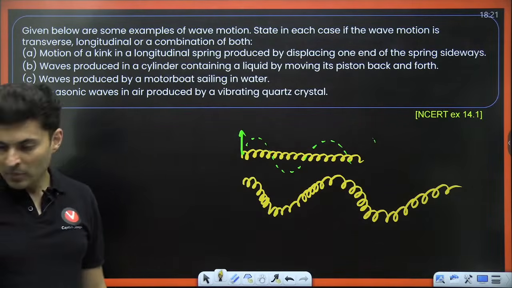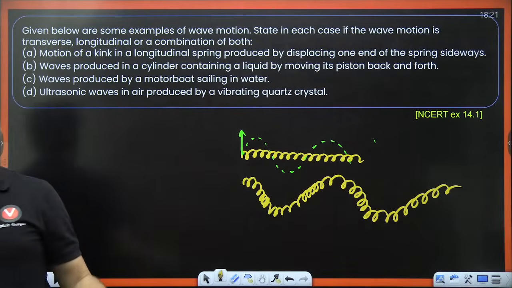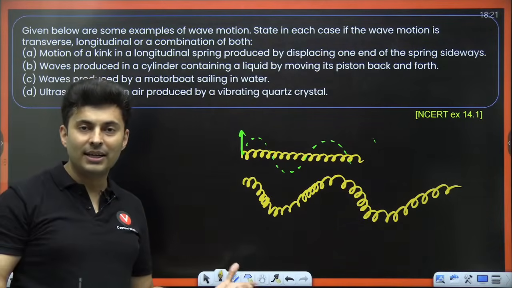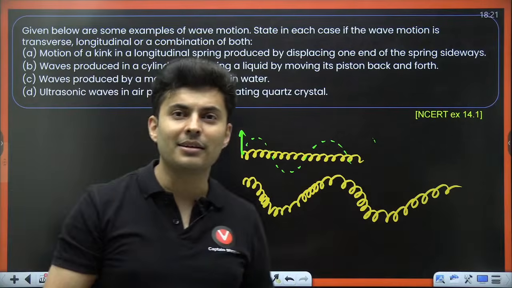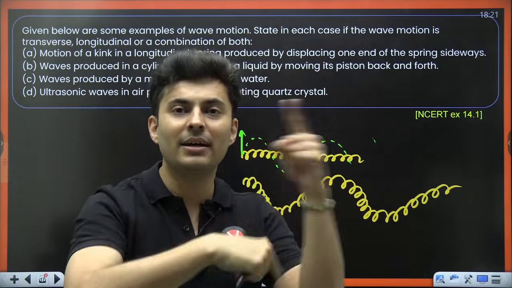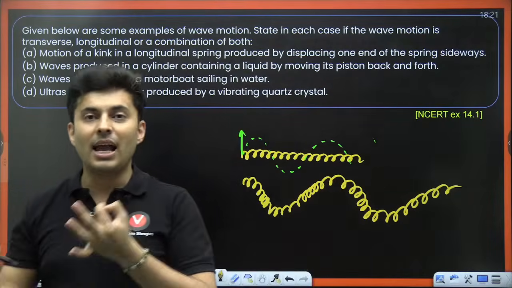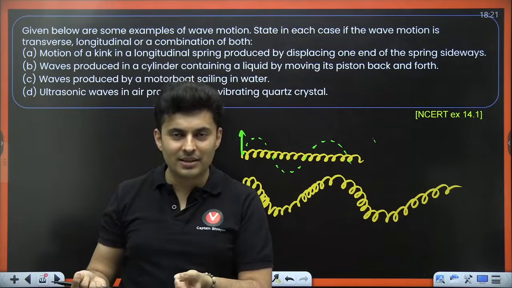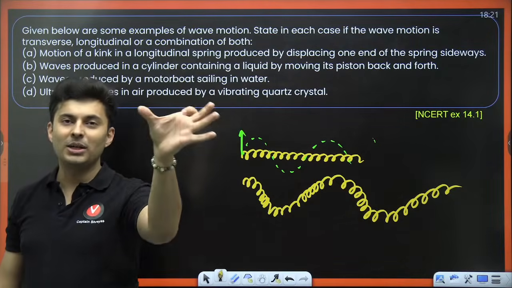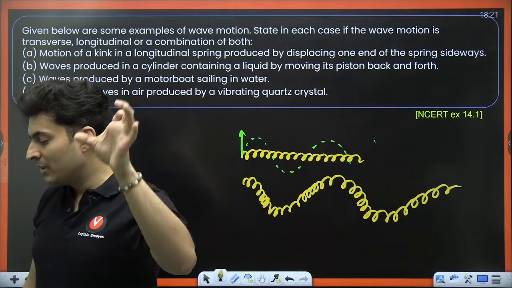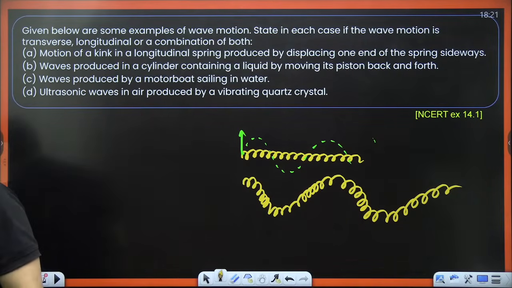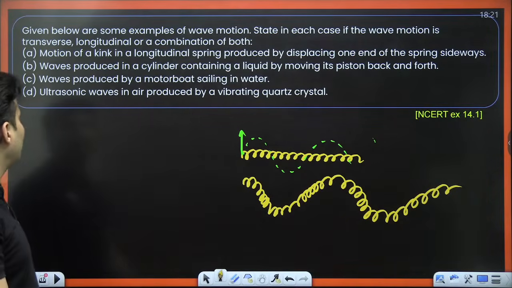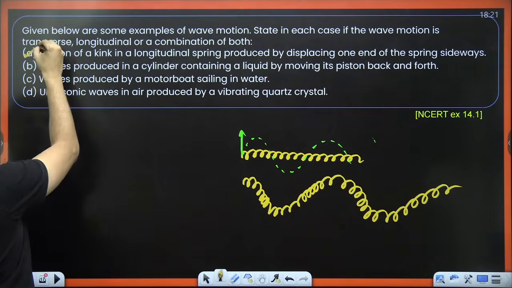Why 1 meter, Deepanvita? Because that is how K has been defined. It is radians per meter. Per unit meter, how many radians are there? Just like angular frequency is radians per second, so per unit time, how many radians? So per unit meter, how many radians were there? That's why per meter. Okay. Yes, both transverse and longitudinal are there for this.